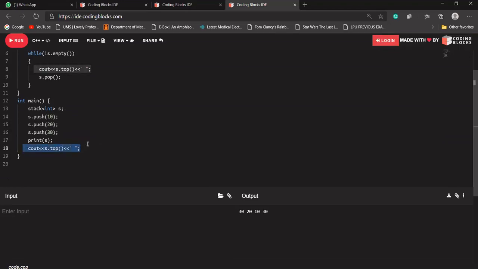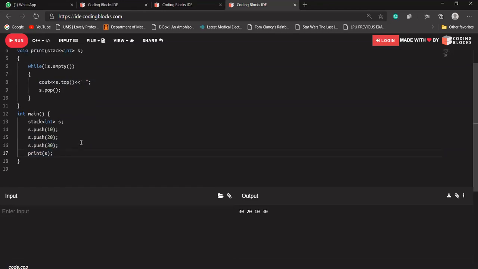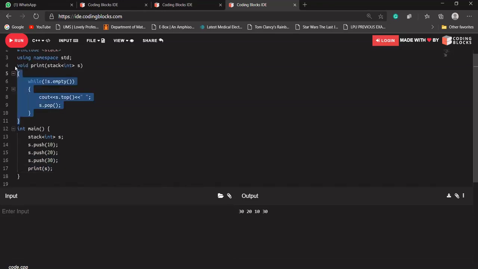So for printing the data of the stack, I'll be using our print function like this, because in this case a copy of the stack will be created here, since it is pass by value. So if we delete something from here, the changes will not be present in the main function.